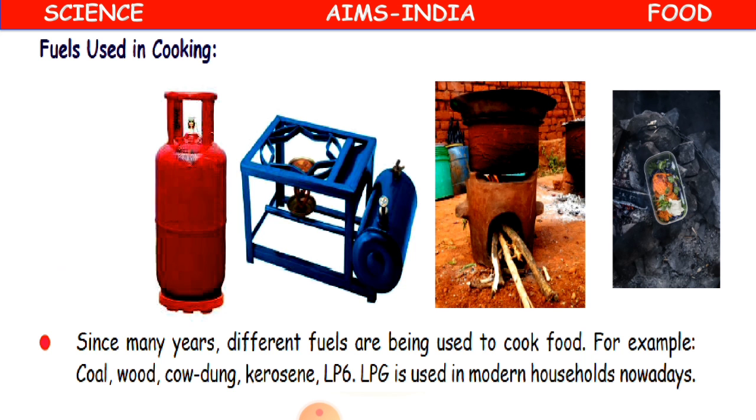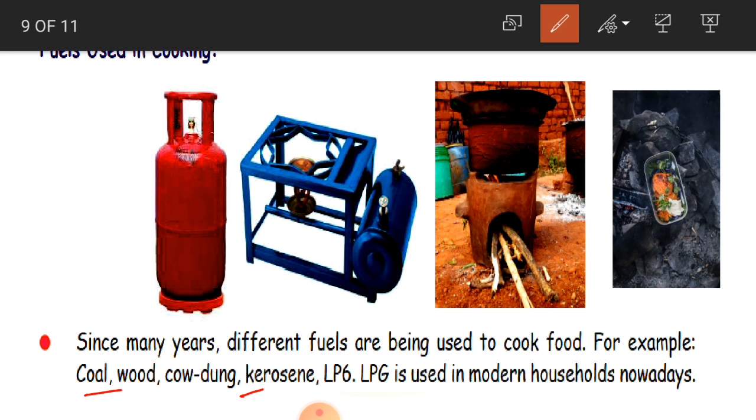Since many years, different fuels are being used to cook food, for example coal, wood, cow dung, kerosene, LPG. LPG is nothing but our gas, children, and this gas cylinder. So how do you cook, children? By using some fuels.